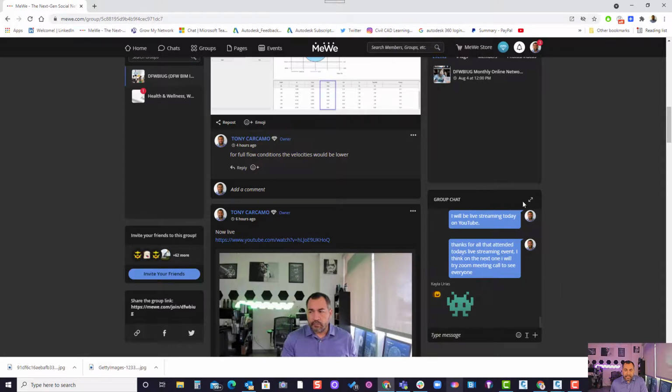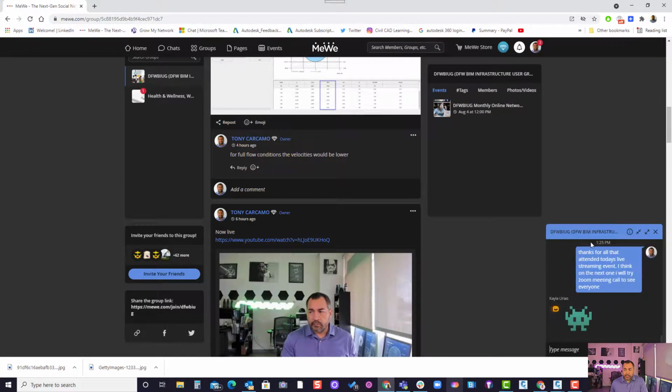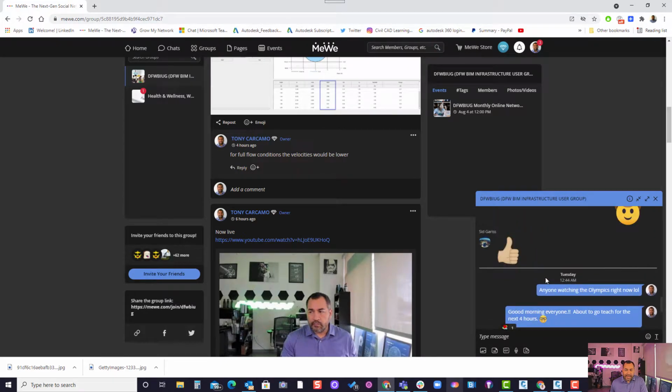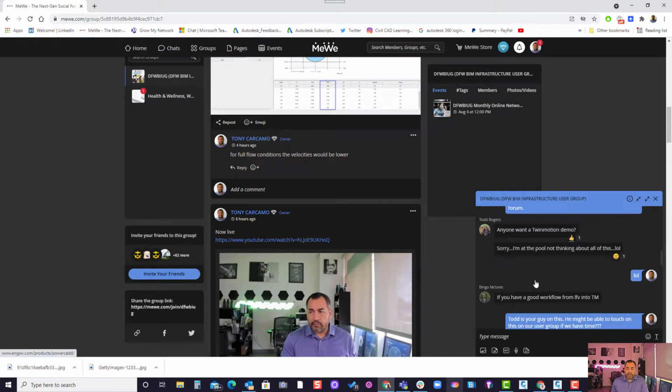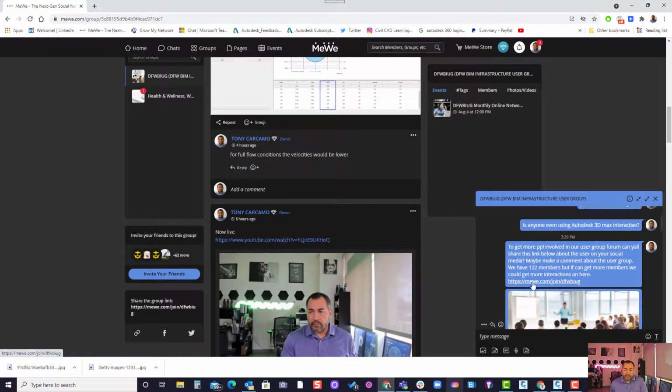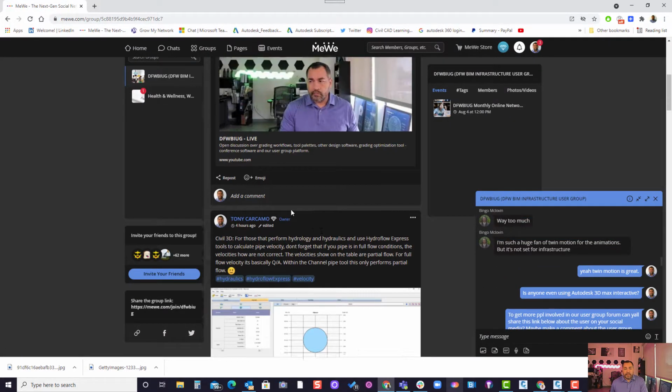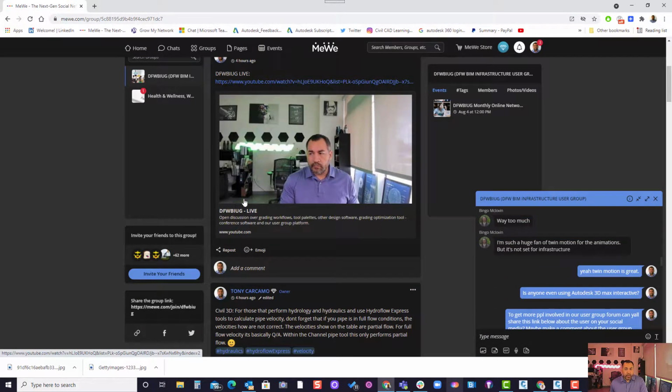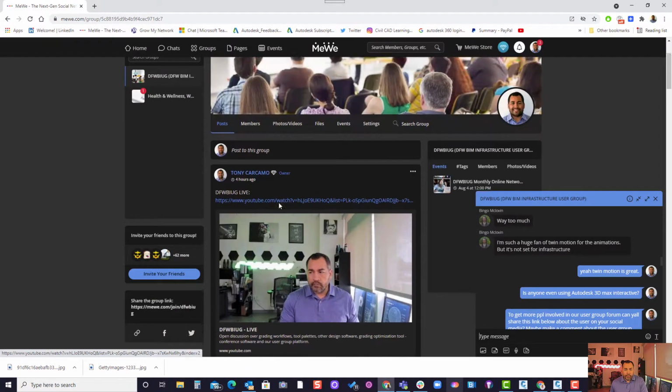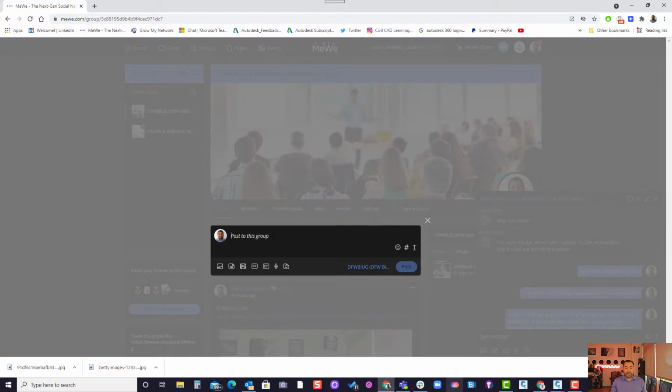And here you can see a group discussion. You can make it bigger. And you can see everybody having conversation, a group discussion about different products and software and industry. So if you want to make a post about a technical question, you can either put it on the group chat, or you can come into the forum here and post a question. If you have a general technical question, or you want to share a tip and trick, you can do it in here.